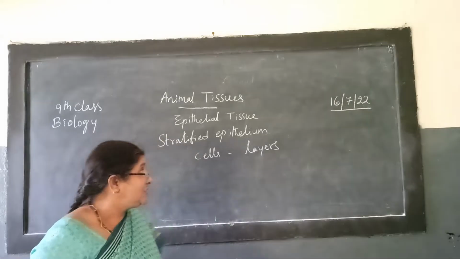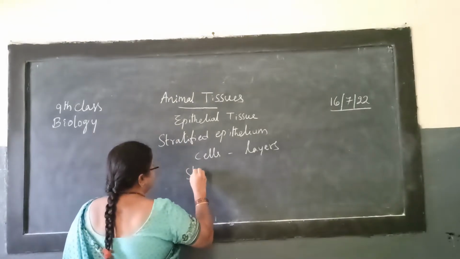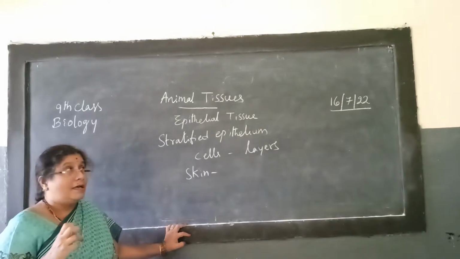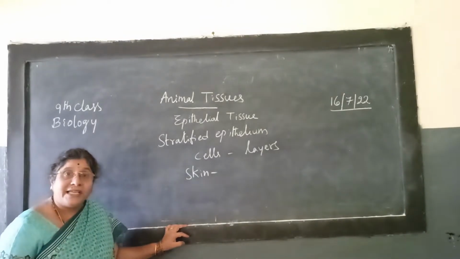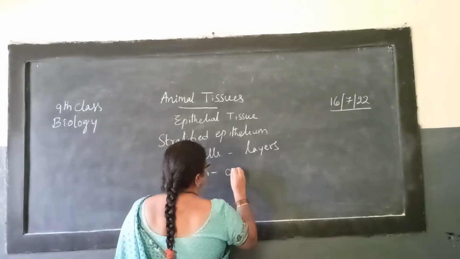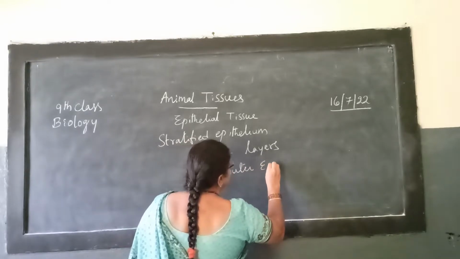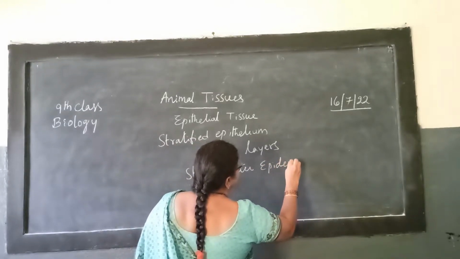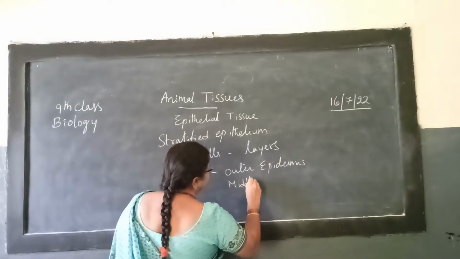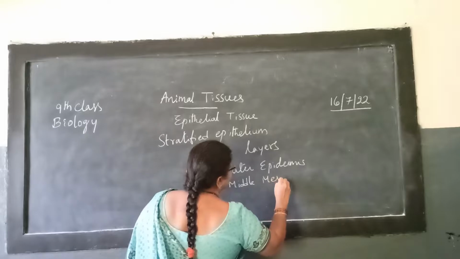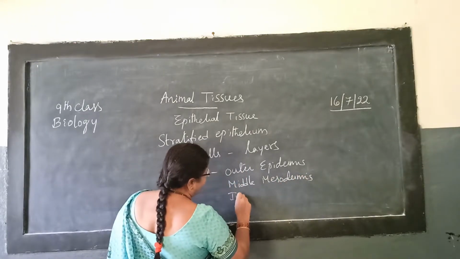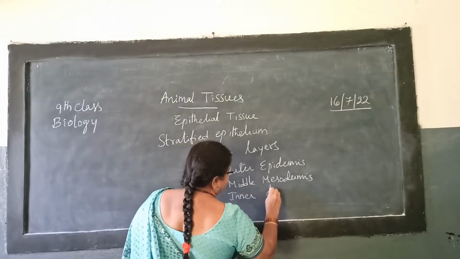Is it not, children? In the skin of our body, we observe epithelial cells arranged in different layers. So what are those layers? Outer epidermis, then middle mesodermis, and inner dermis.